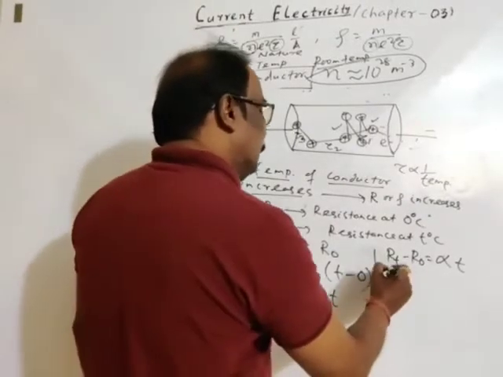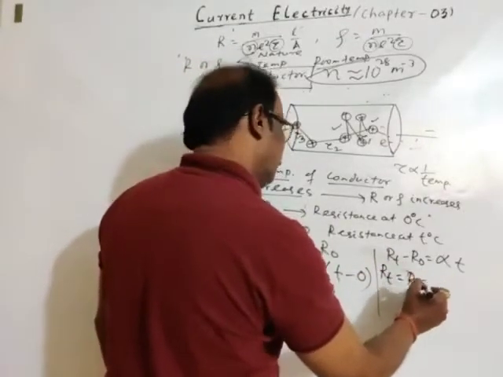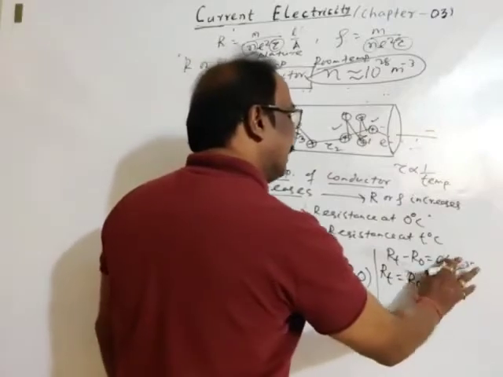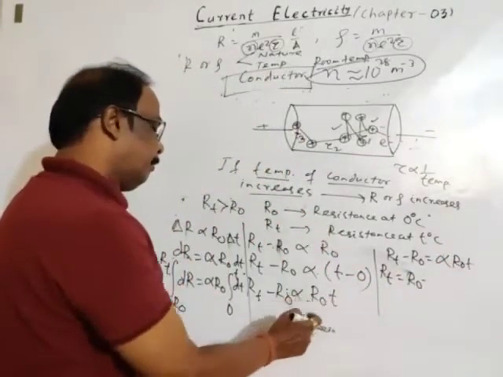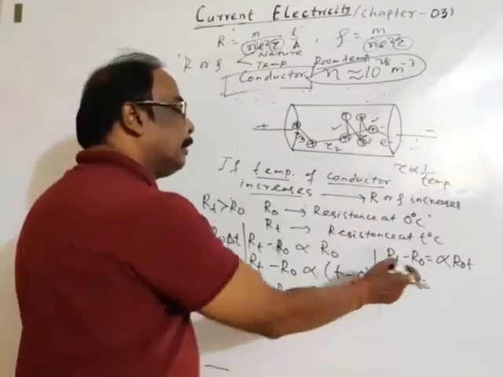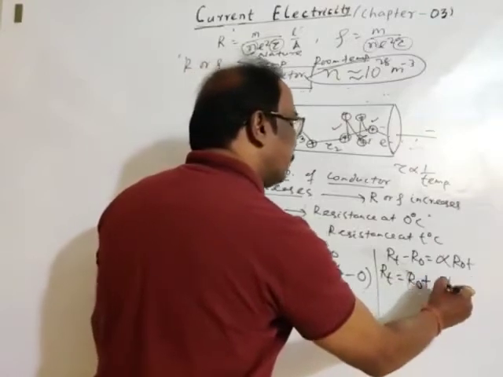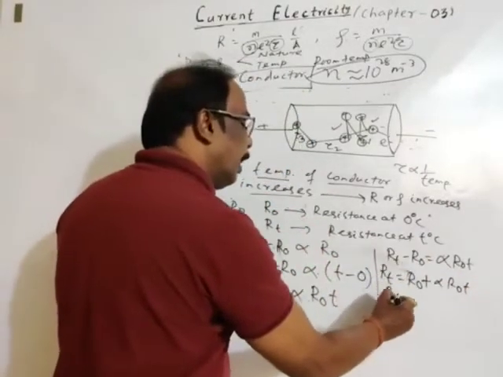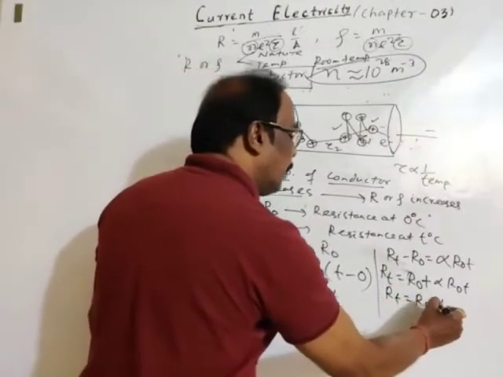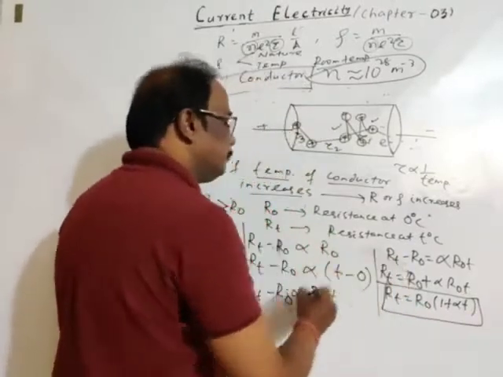So RT is equal to R0. I think here I have missed alpha R0. Alpha proportional is equal to alpha R0 t. So RT is equal to R0 plus alpha R0 t. T is the increase in temperature. Then RT is equal to R0 into 1 plus alpha t. Okay. This is the relation.